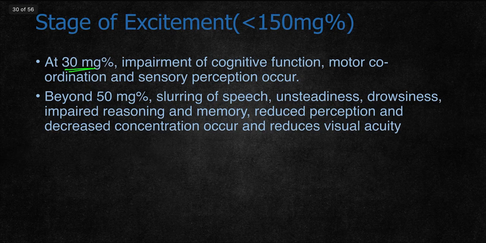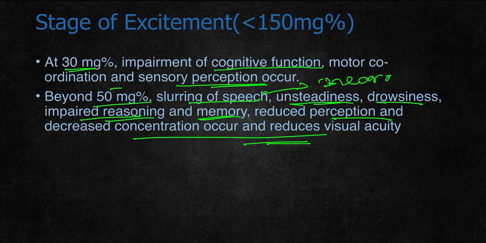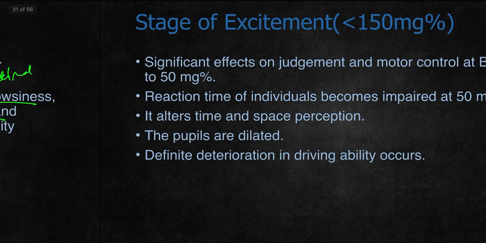At 30 mg/%, impairment of cognitive functions occurs. Motor coordination and sensory perception decrease. Beyond 15 mg/%, slurring of speech, unsteadiness, drowsiness, impaired reasoning and memory loss occur. Reduced perception, decreased concentration and reduced visual acuity occur. As the concentration increases, there is slurring of speech, which is an indication of incoordination. Early incoordination is present if the person cannot speak properly.